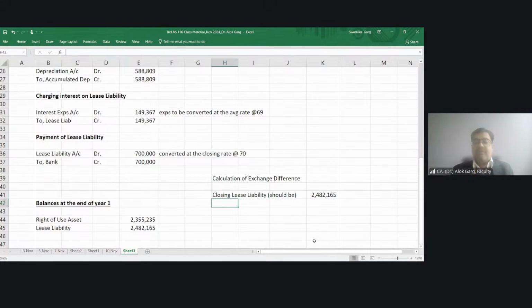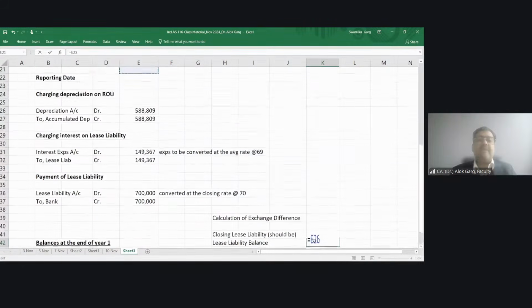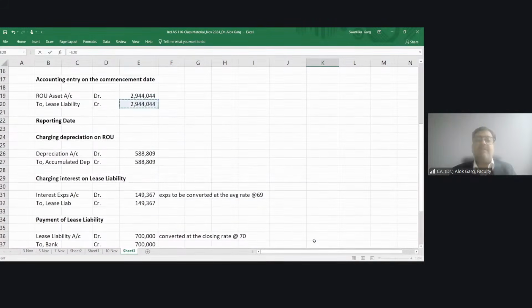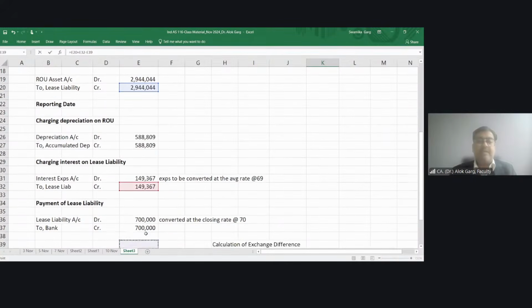And what is my lease liability balance in INR? My lease liability was credited by 2944044. Then interest cost of 149367 added to my lease liability. Then payment to the bank debited it.